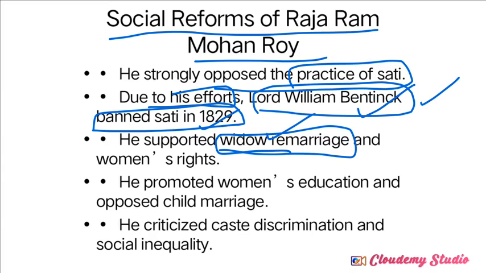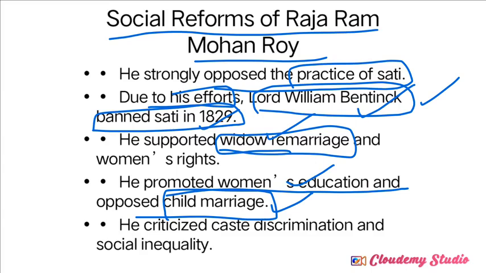So next, he promoted women's education and opposed child marriage. Child marriage is also one of the social evils we discussed, right? So he opposed child marriage, meaning that at a younger age they must get education. These concepts were promoted by Raja Ram Mohan Roy. Even in women's education, in the orthodox Indian society, especially in the traditional method of education, only boys were getting education.